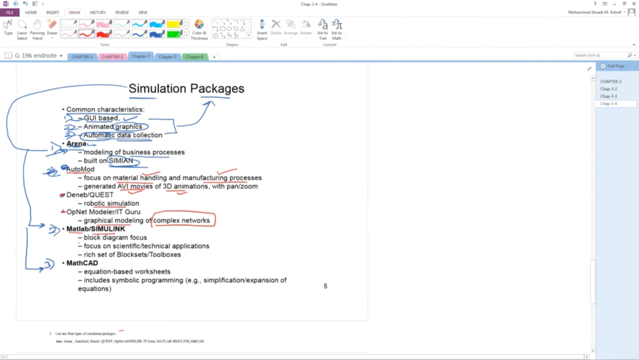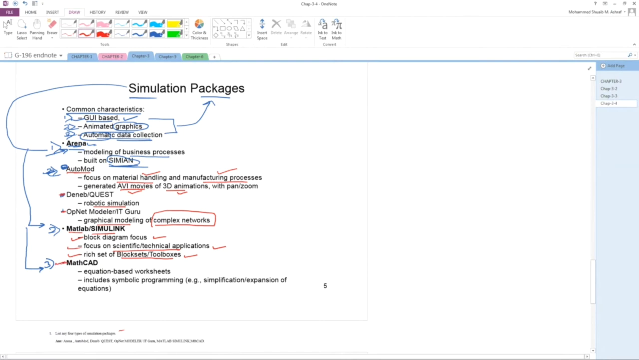No problem. So MATLAB has block diagrams. It will focus on scientific and technical applications. It supports lots of toolboxes and block sets. It will support a rich set of block sets and toolboxes. Okay, next.